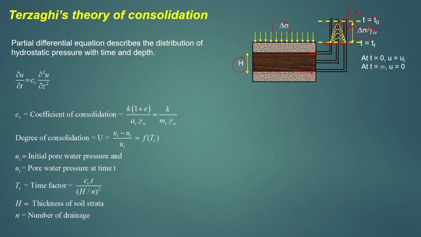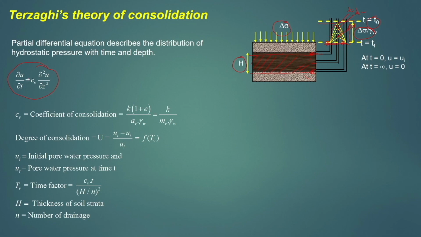So, therefore, we can say that the rate of settlement of a soil sample is directly proportional to the dissipation of the pore water pressure. Terzaghi's partial differential equation of consolidation describes the distribution of the hydrostatic pressure with time and depth. This equation was given by Terzaghi and is known as Terzaghi's theory of consolidation.